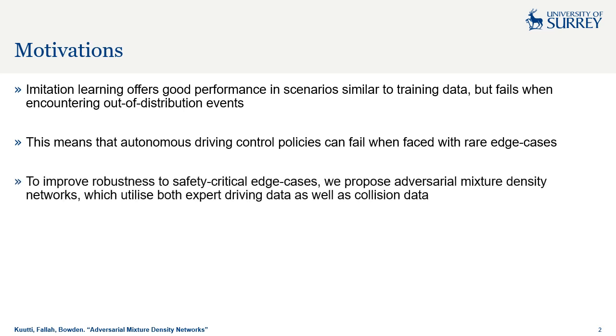Therefore, to address this problem, we propose adversarial mixture density networks, which learn two distributions from separate datasets, which are an expert demonstration of safe actions and a collision dataset of unsafe actions.